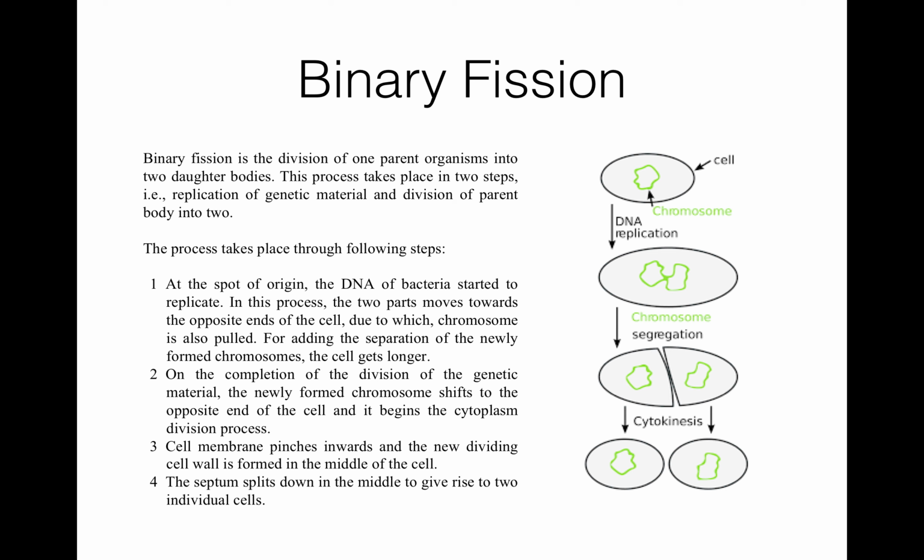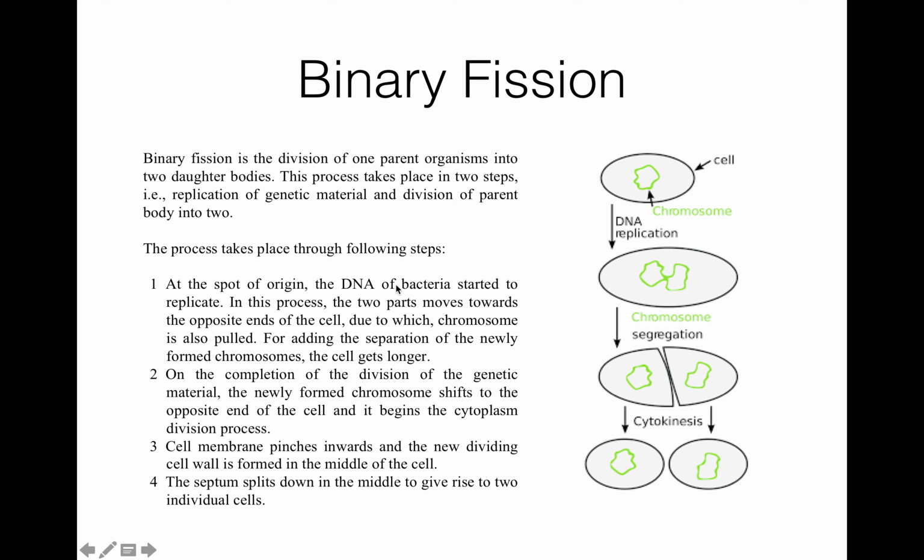But all bacteria cannot survive due to lack of food and space and the harmful metabolic waste secreted by them, so only 10% of the bacteria survive. Binary fission is the division of one parent organism into two daughter bodies, and it takes place in two steps. First is the replication of genetic material and its division, then second is the division of the parent's body into two.